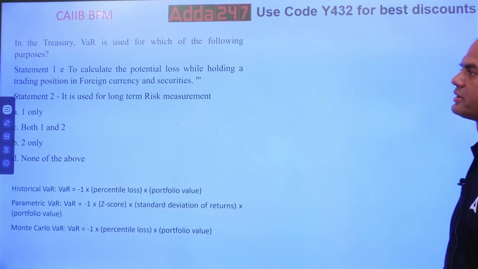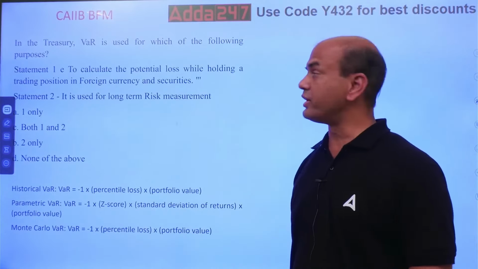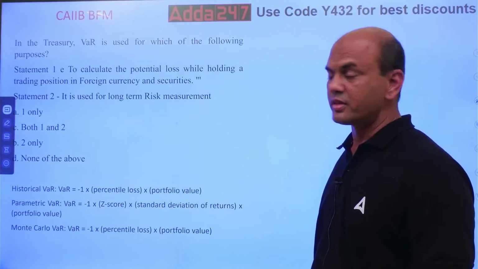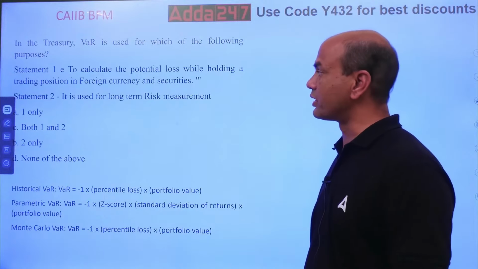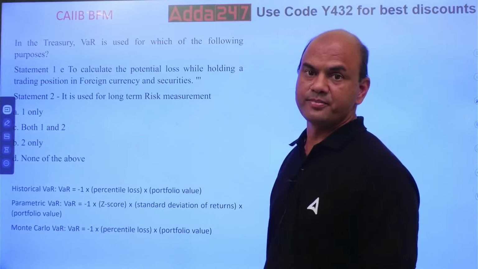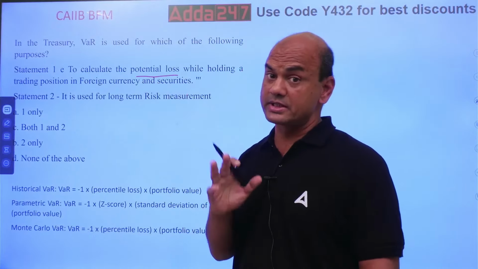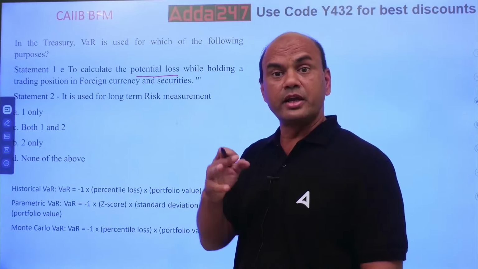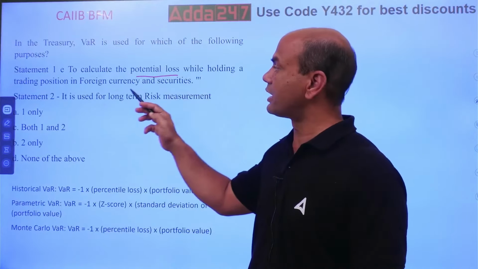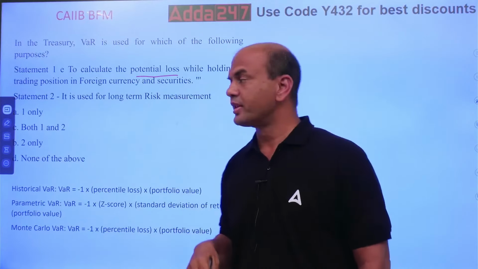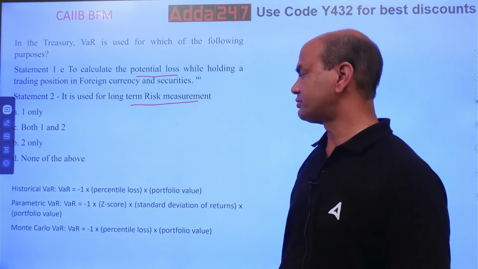In the treasury, VAR is used for which purposes? Number 1, to calculate the potential loss while holding a trading position in foreign currency and securities. Potential loss means which loss can occur. See here, potential means it has not occurred right now. It might occur in future. Second, it is used for long-term risk management. Long term. Okay.